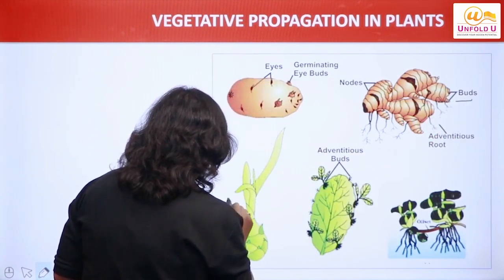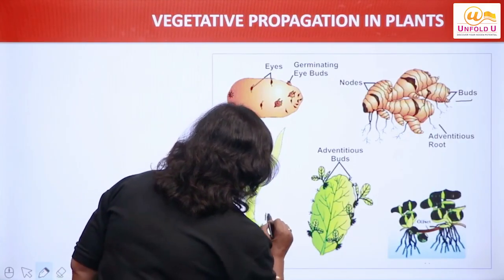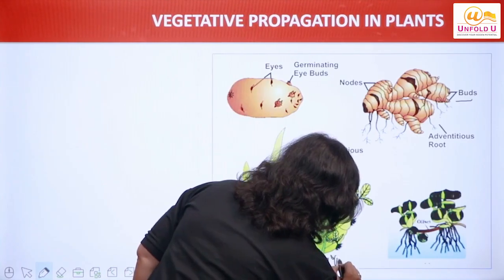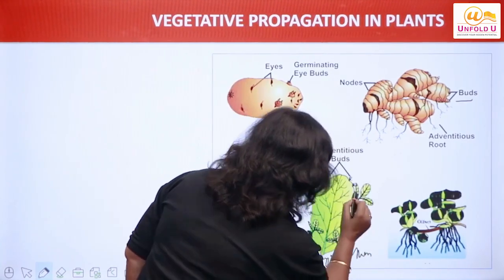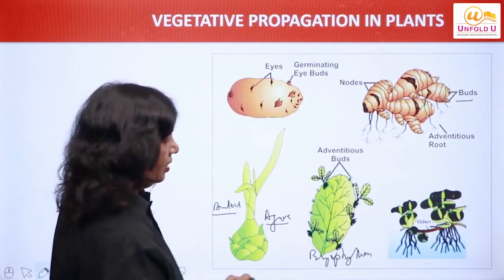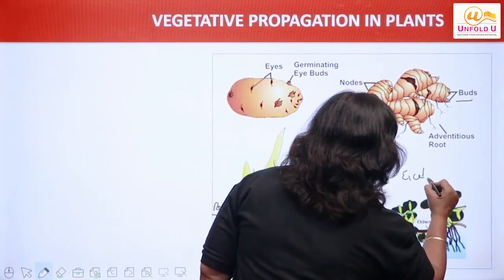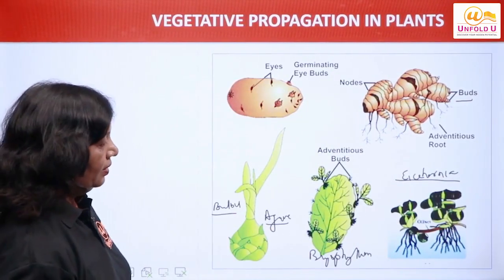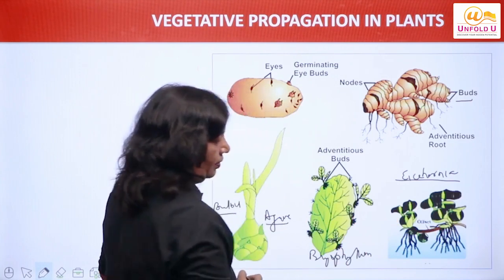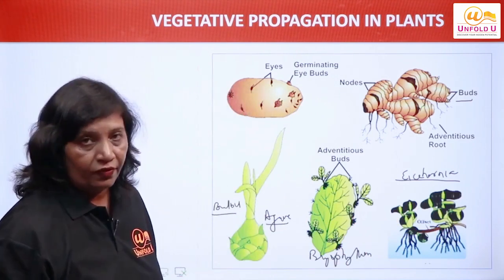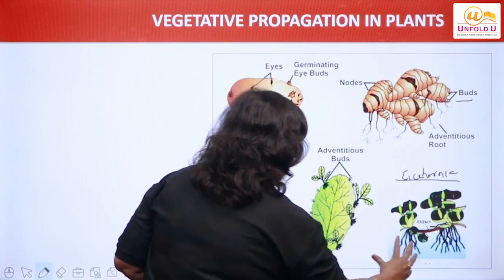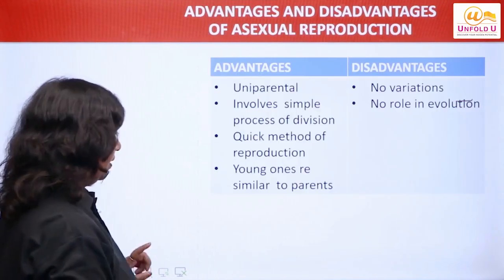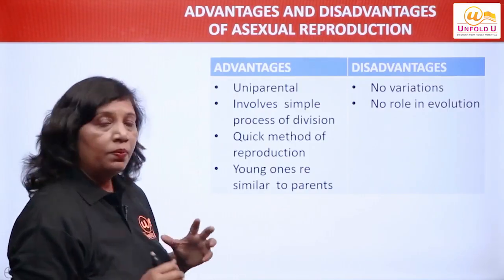This is bulbil in case of agave. This is bryophyllum. As you can see at the notches, we have adventitious buds. And this is Eichhornia, this is the scientific name. Commonly we call it water hyacinth, right? It shows one internode long runner and it can multiply very, very fast. So these are the various modes of vegetative propagation in plants, right? I hope all this is clear to you.